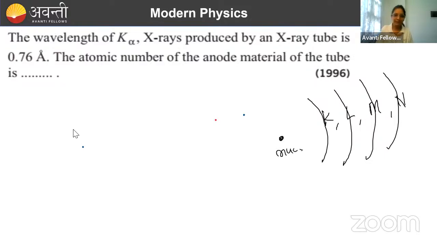So if an excited electron from anywhere is coming to 1, then it is called K lines. If from any excited state it is coming to L, then it is called an L line. Now what is K alpha? K alpha means the transition from the nearest shell, the first transition, so that will be K alpha. K beta will be from here to here. K gamma will be from here to here. Similarly, L alpha will be the first transition that can happen to L, from here. So L alpha will be this. Again, same as Lyman and Balmer, only the name is different. Now work out K alpha and tell me.